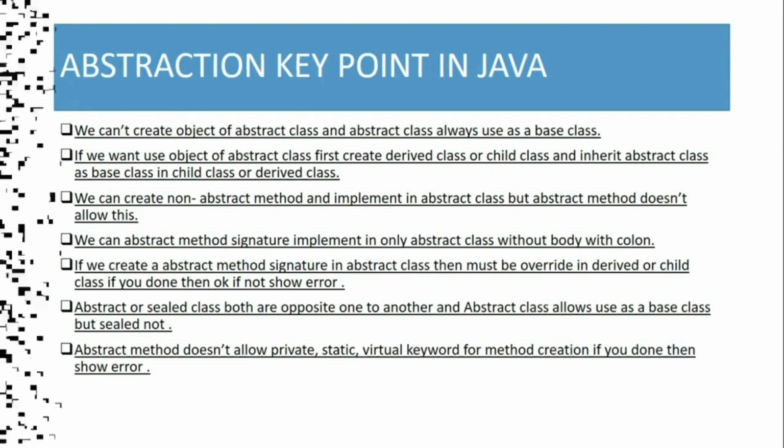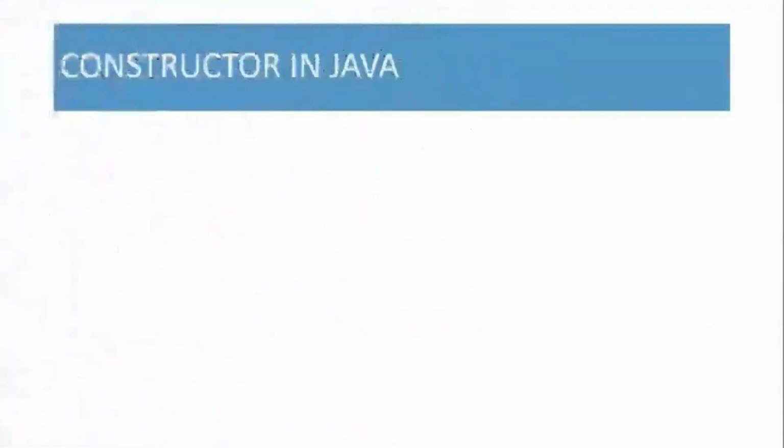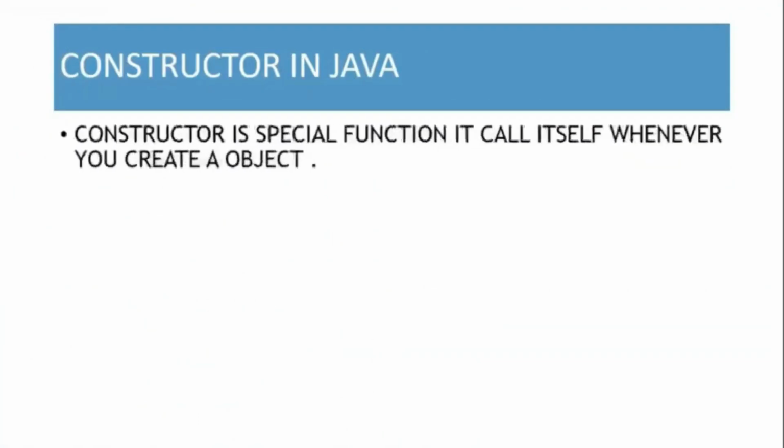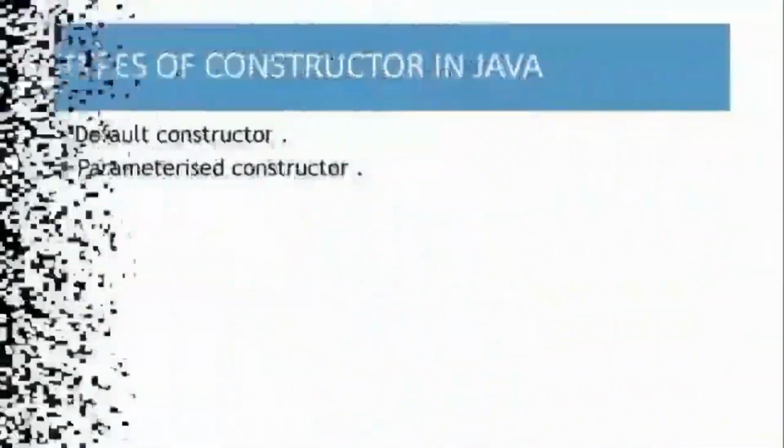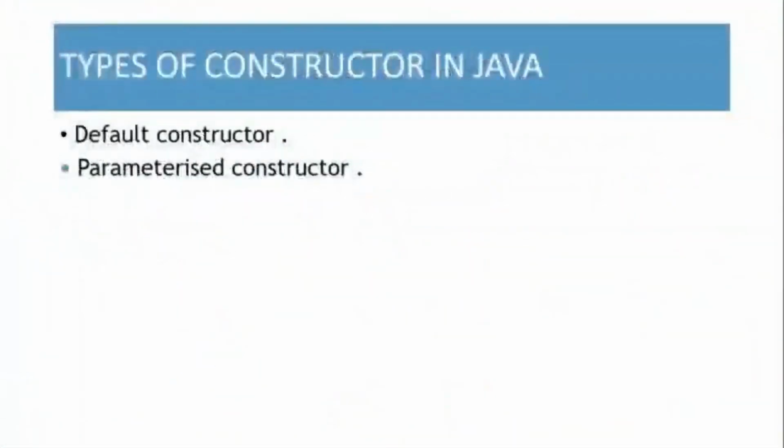Now next topic is constructor in Java. Constructor is a special function. It calls itself whenever you create an object. Clear? Types of constructor in Java: default constructor and parameterized constructor. I will make a separate video for constructor in Java in the next video.